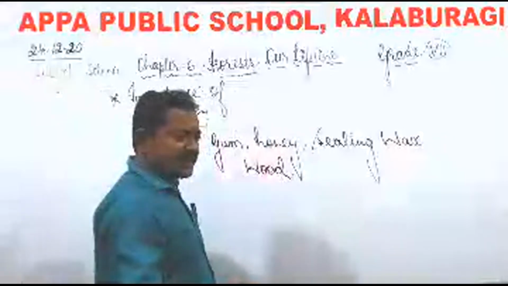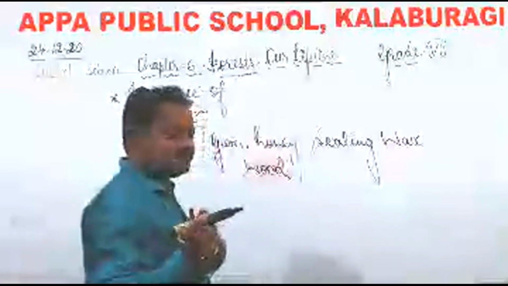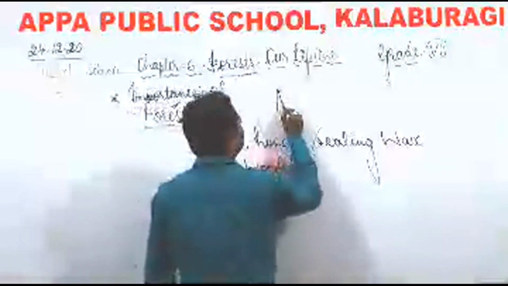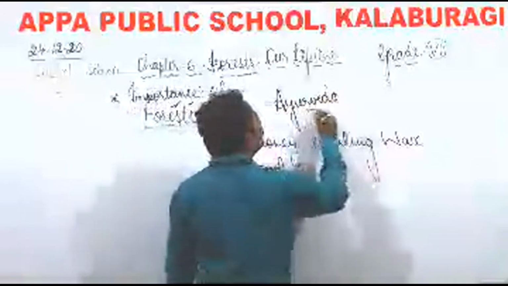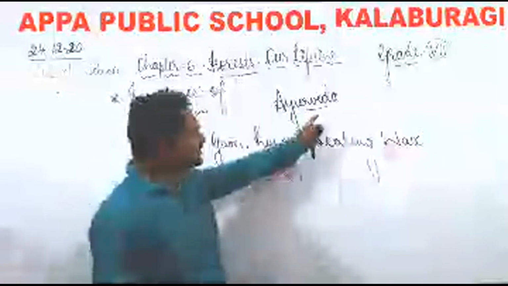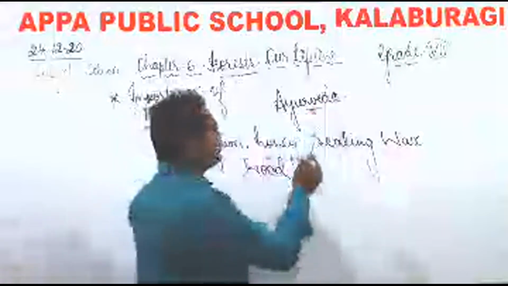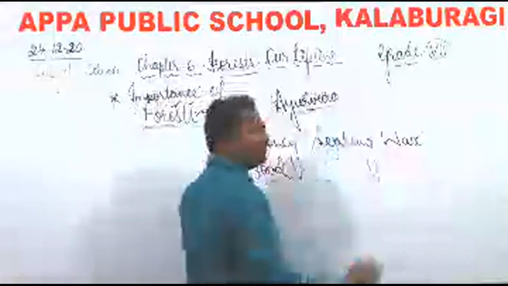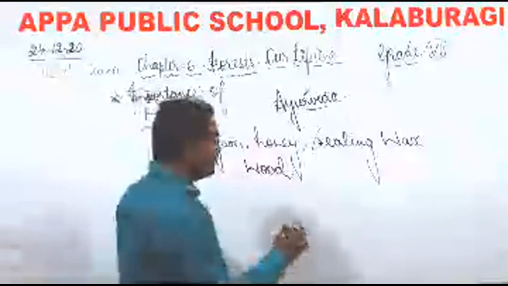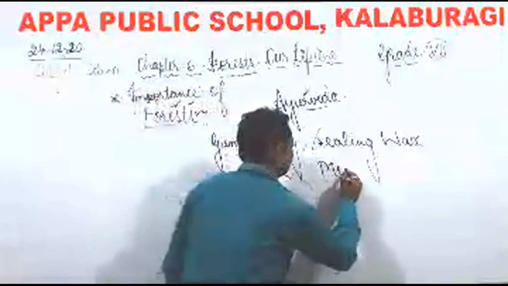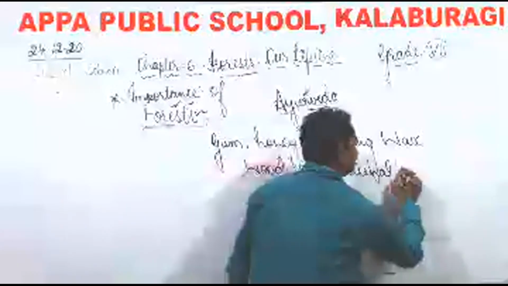Ours is a very rich culture. We have got the ancient system of medicine, that is Ayurveda. It is the oldest system where diseases are cured by using plants and plant derivatives. So we call this system of medicine Ayurveda, and we get different types of medicinal plants from the forests.